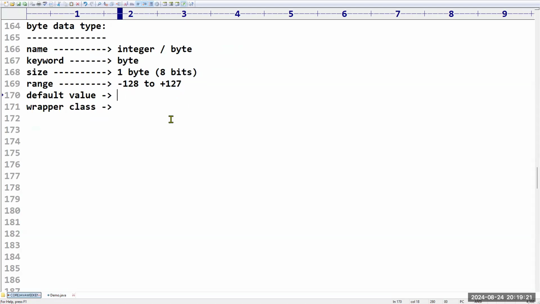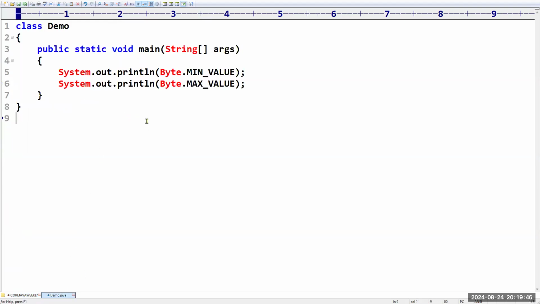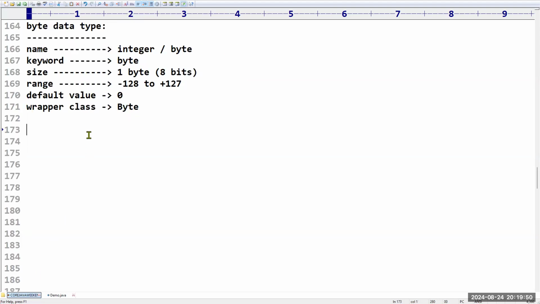So what is the default value? If we are not giving any value, 0 is the default value. Sir, what is the wrapper class? Byte is the keyword. Wrapper class name is Byte, same name, but the starting letter is capital. If the starting letter is capital, the terminology is something like a class. Have you observed? It is providing service for me. This is about byte data type, sir.